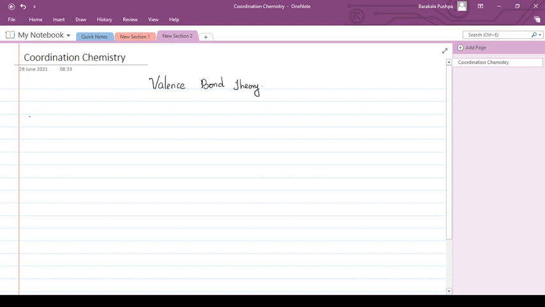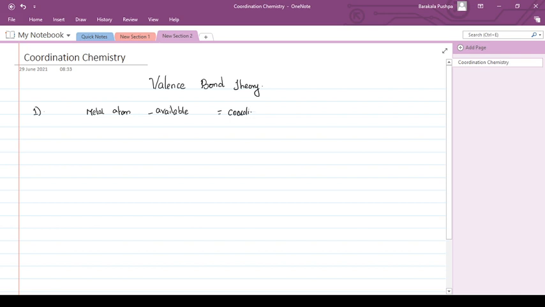Now, what is the first assumption of the valence bond theory? The central metal atom makes available all the orbitals for the bonding. The central metal atom makes available a number of vacant orbitals equal to its coordination number.